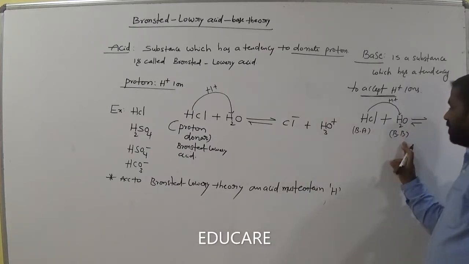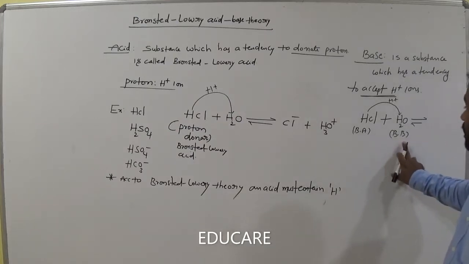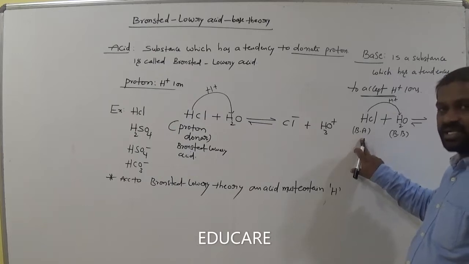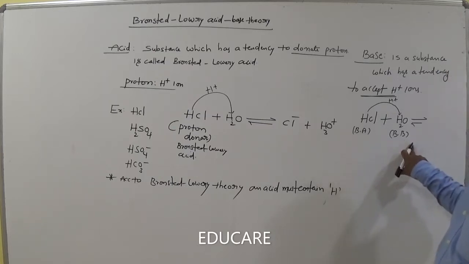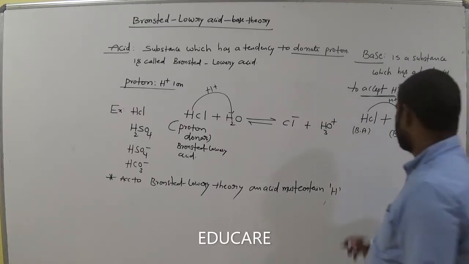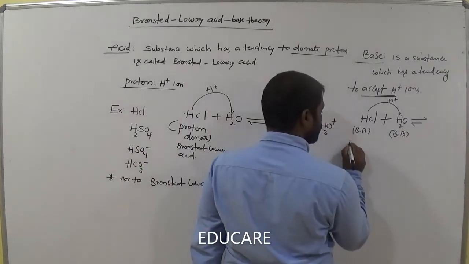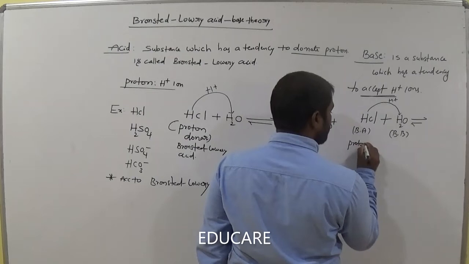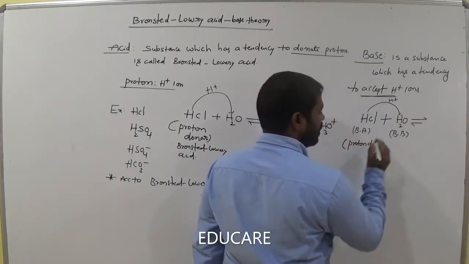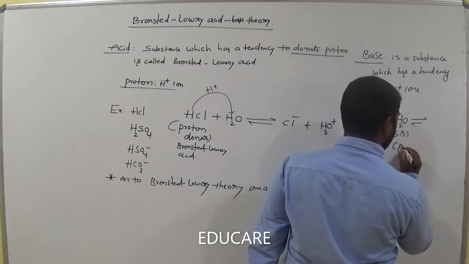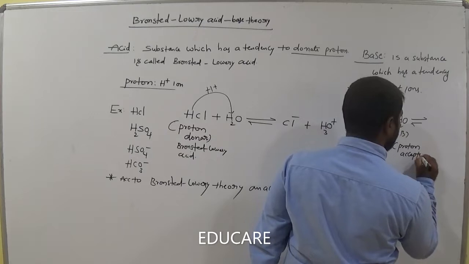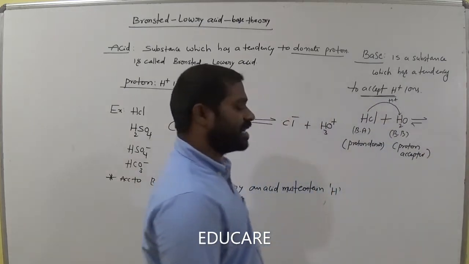A proton donor is called a Bronsted acid, and a proton acceptor is called a Bronsted base. So H2O is the Bronsted base. This one is the proton donor, and this one is the proton acceptor.